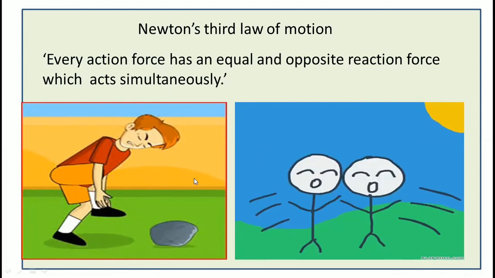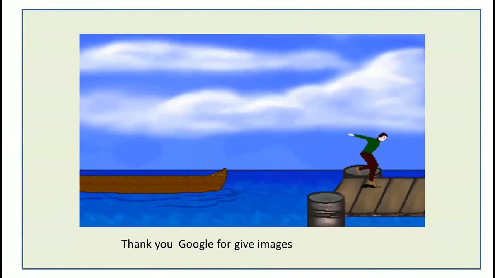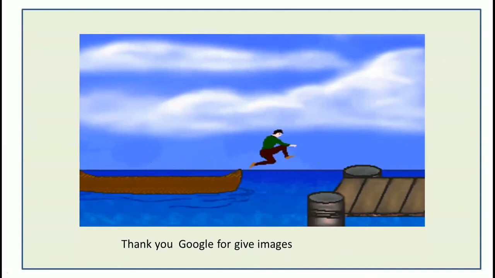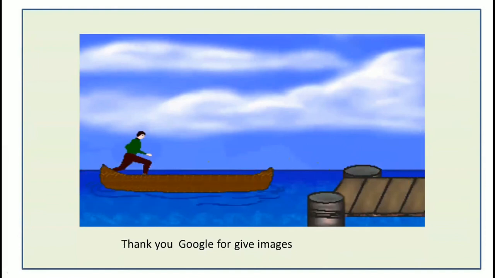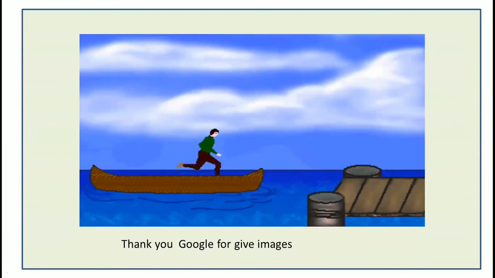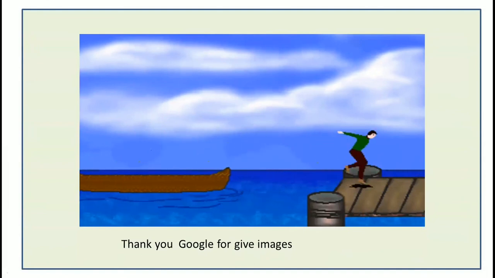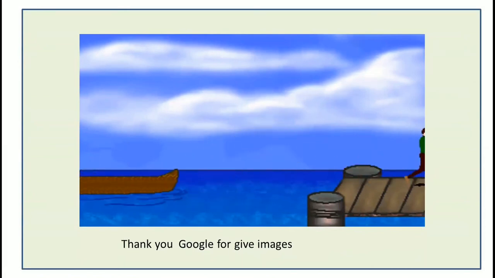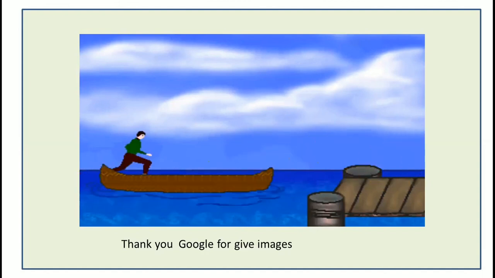Then you can see another best example of Newton's third law in this GIF image. When the person is moving the boat to another stage, his foot presses the boat backward, and the boat goes backward while the person moves forward. That means the action is the first object, and the person moving forward is the second object, that is the reaction.